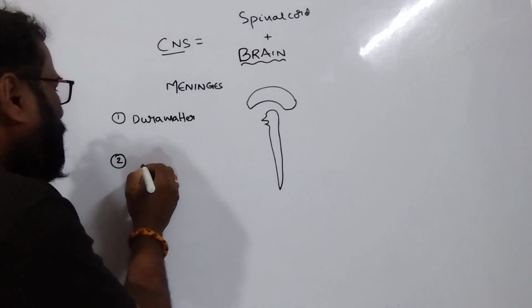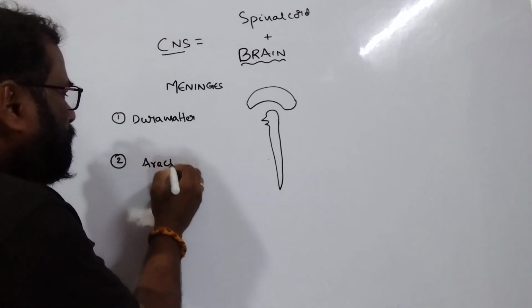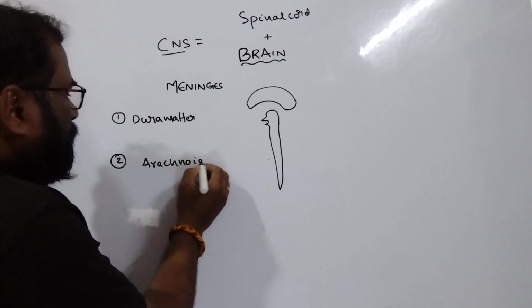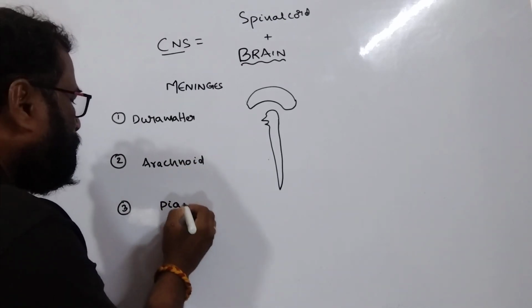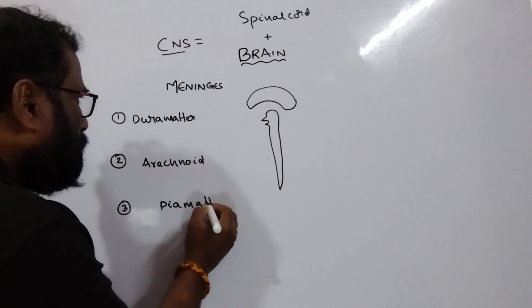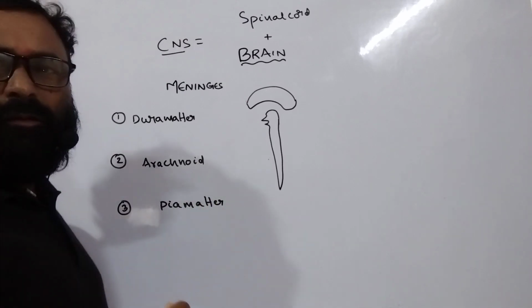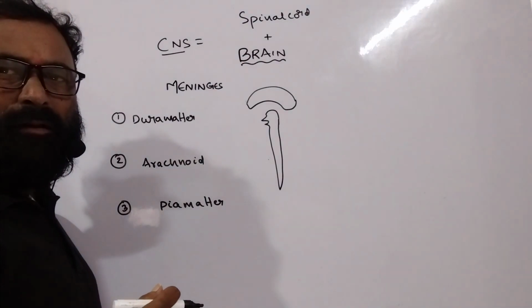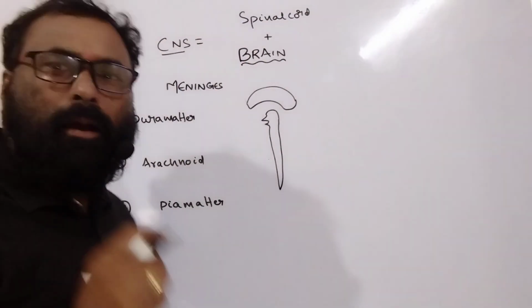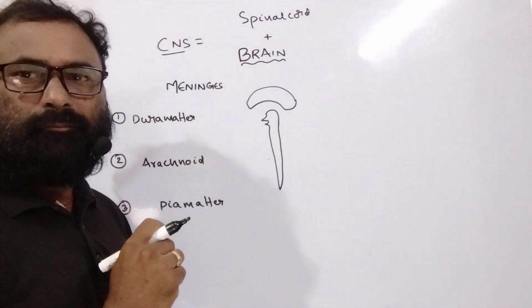The second one is arachnoid. The third one is pia mater. So there are three membranes which cover the brain, collectively called meninges.